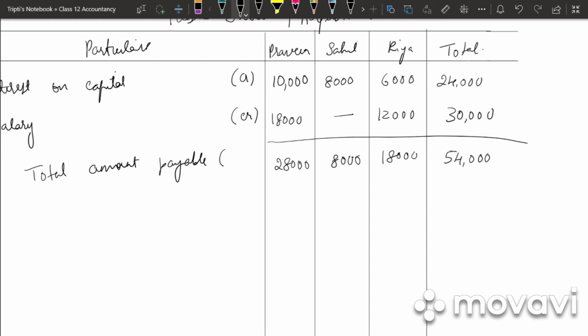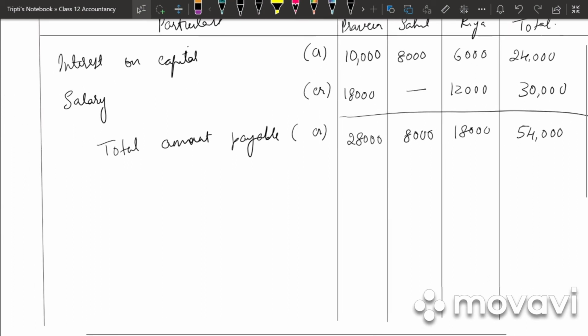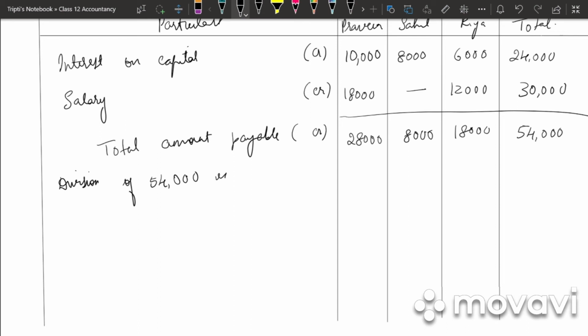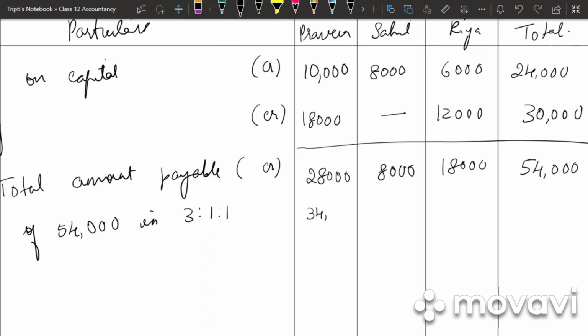Do we have any income? No. So there will be division of 54,000 in 3:1:1. So we have 54,000 into 3 by 5, 32,400. 54,000 into 1 by 5, that is 10,800, 10,800.